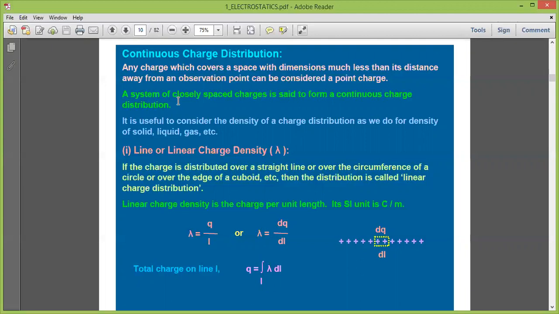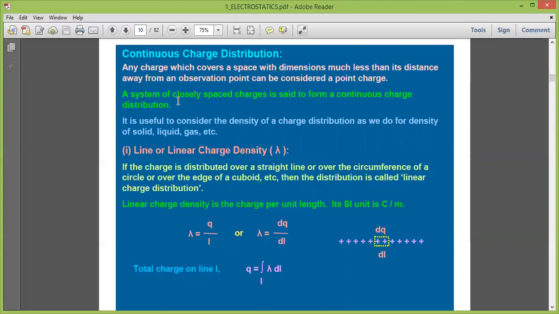So it is very useful to consider the density of a charge distribution, as we do for the density of solid, liquid, gas, etc. Because if we know the charge density, then we can use it to calculate the total amount of charge on a line, on a surface, or in a volume. So first, let us consider line or linear charge density.